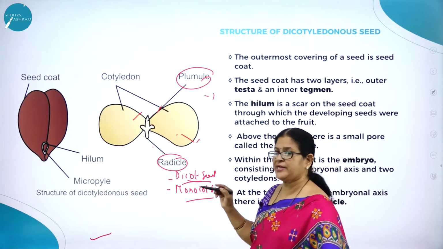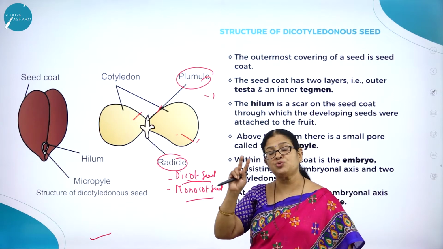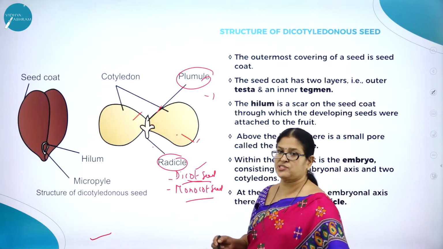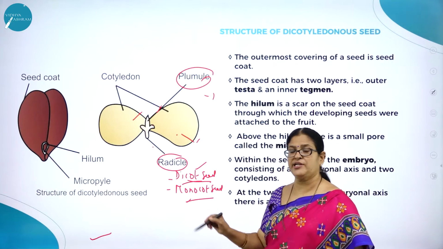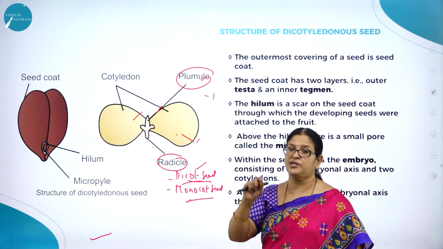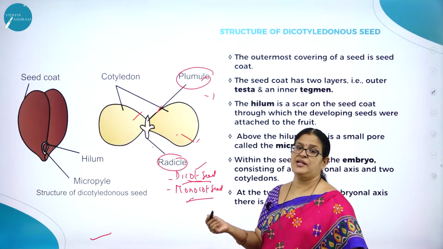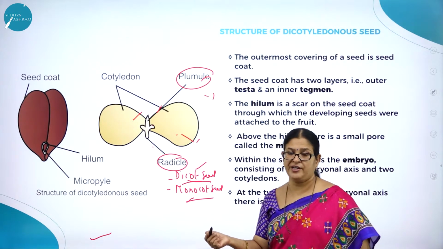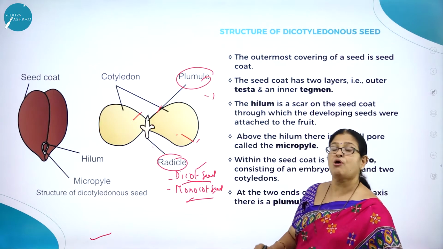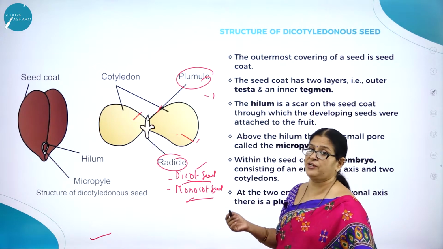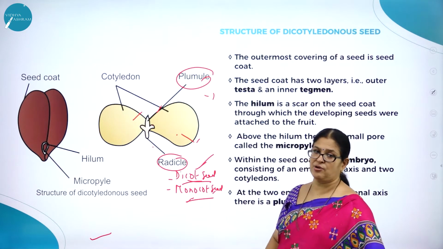So what do you mean by a dicot seed? A seed which has two cotyledons is called a dicot seed. What do you mean by a monocot seed? A seed which has only one cotyledon is called a monocot seed. All cereal crops like maize, ragi, barley, wheat, they all come under monocots. All leguminous seeds you might have come across, groundnut, pea, they all come under dicot seeds.